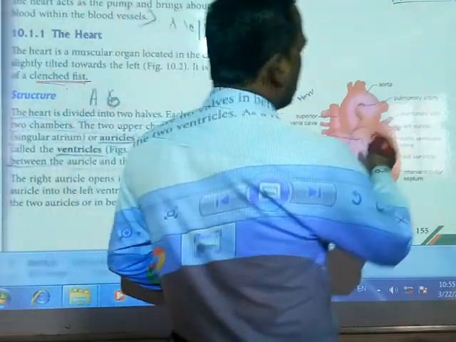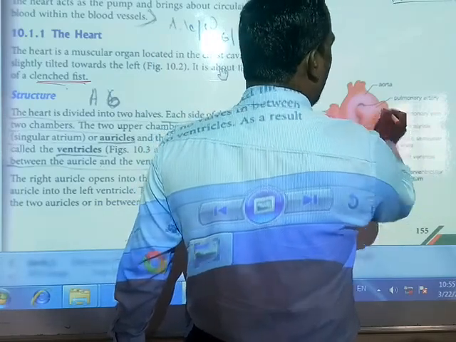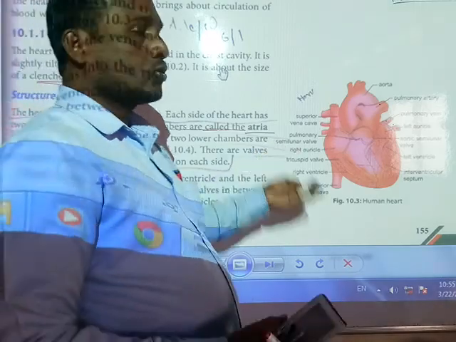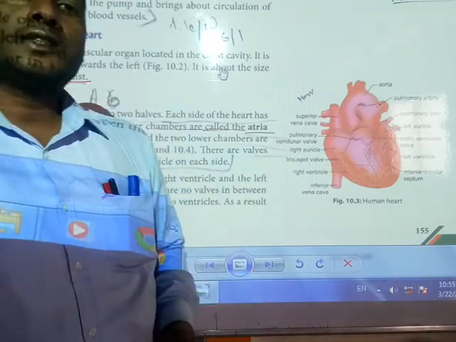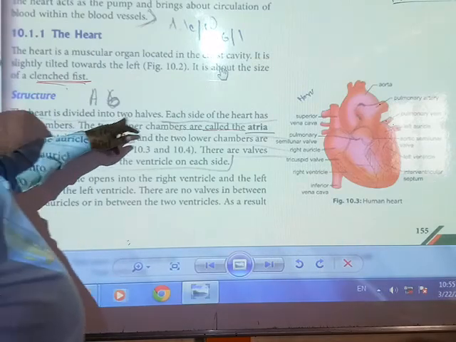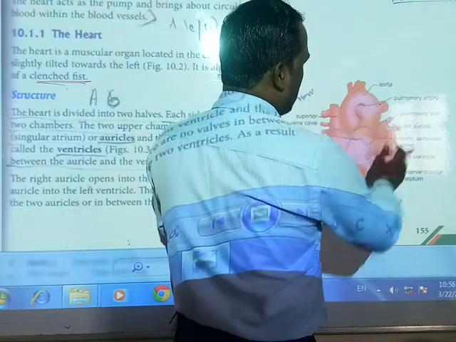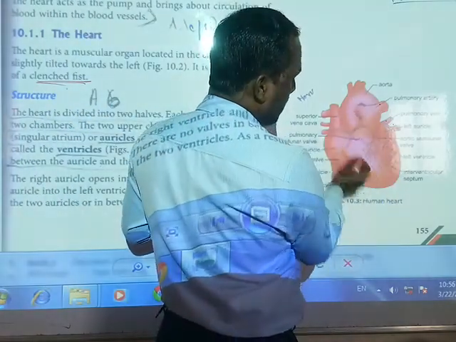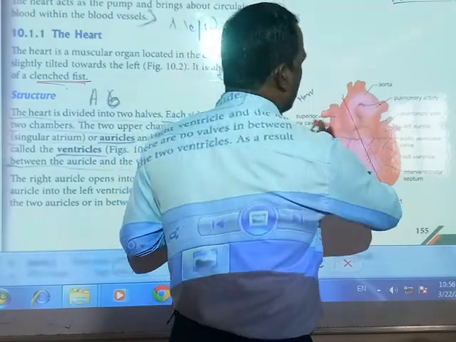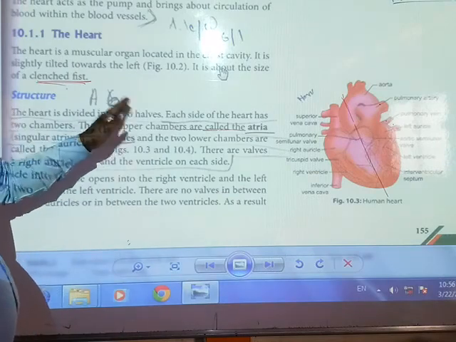You can see the pulmonary artery and a pulmonary vein. You have to understand the differences between artery and vein, and what happens through the artery and what happens through the veins. We will discuss that. The heart is divided into two halves. You can clearly see in your textbook, this is one side and that is the other side. That means it is divided into two equal halves.